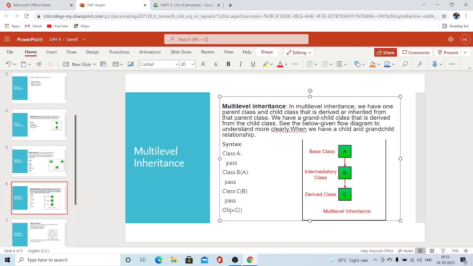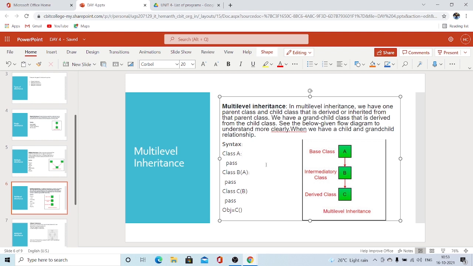What is multi-level inheritance? There will be a base class from which we derive one child class, and from that child class we derive another child class which contains the properties of both A and B. You got it right. That is multi-level inheritance.